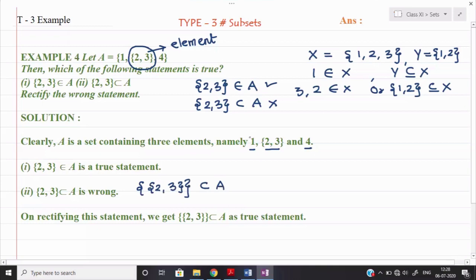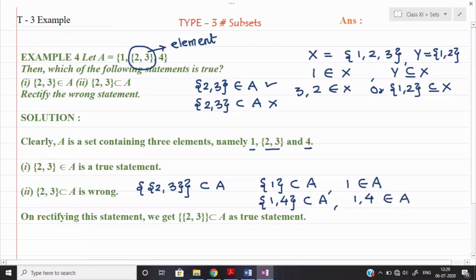For example, if I want to write 1 as a subset of A, then I will write {1} is a subset of set A. But if I write without curly bracket, I will write 1 as an element and hence it will belong to set A. Similarly, if I write {1, 4}, then it will be a subset of A, because 1 and 4 are elements. Okay, the elements I am going to cover with the curly brackets, so it will be a subset. But if I write only elements over there, I will say 1, 4 belong to set A.